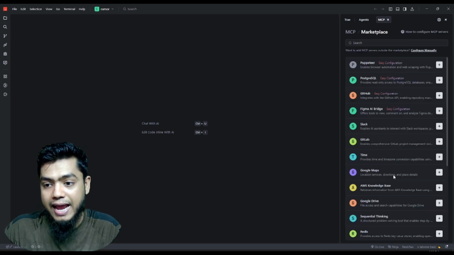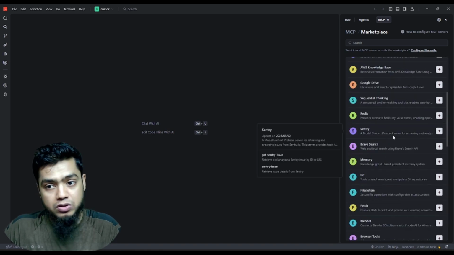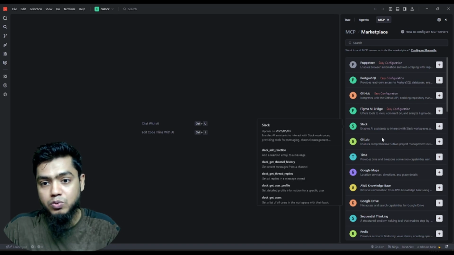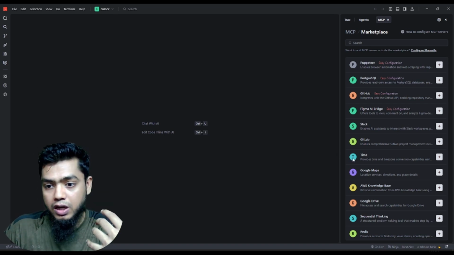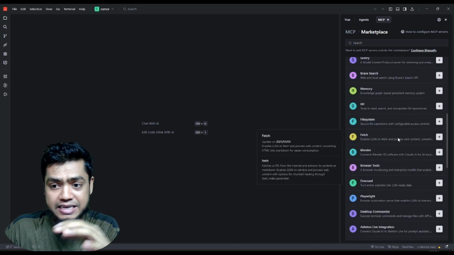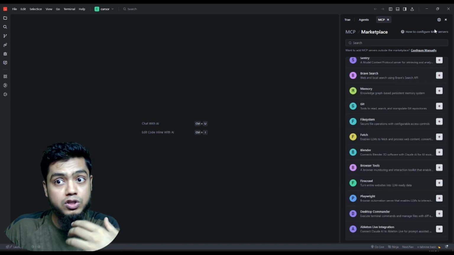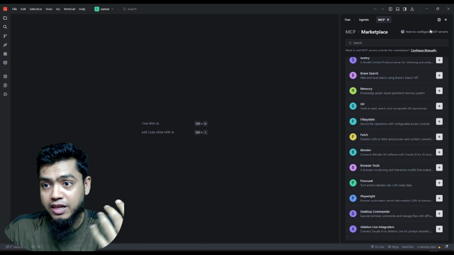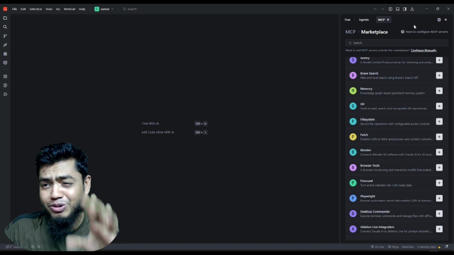If I add an MCP, you can choose lots of things like Puppeteer and GitHub. Using these you can extend your MCP, and there are lots of things in here. You can explore this by yourself. I personally feel that you will like it, bro.